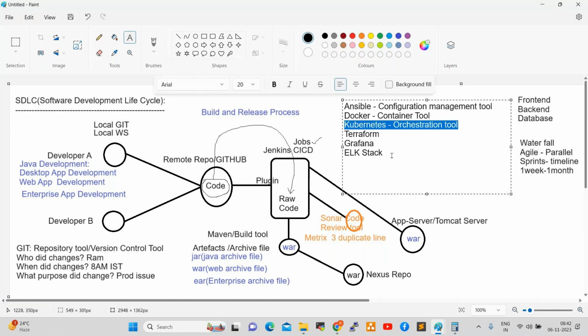Orchestration is a daemon. It will maintain all the node servers.